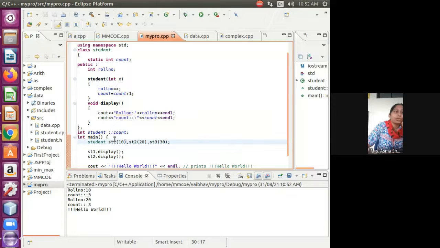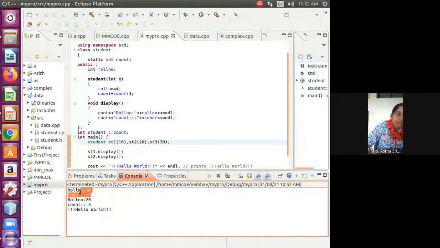So what exactly is happening, students? As I am creating object 1, object 2, object 3, whenever I create an object, the constructor is invoked. It assigns the value 10 to roll number and increases the counter variable here. When I create the second object, it increases the counter, assigning roll number 20. Here it assigned 30 and increased the counter. Now we are getting the counter as 3.